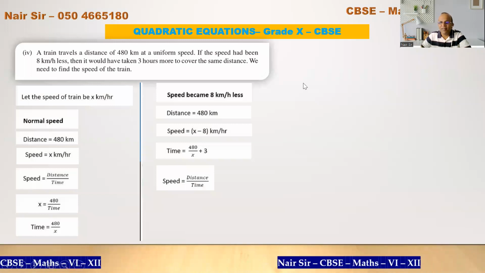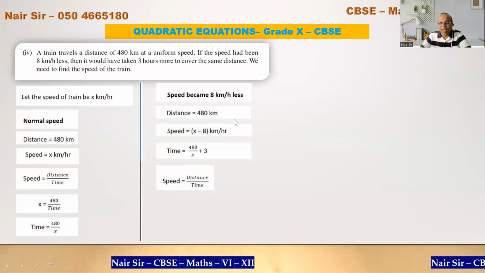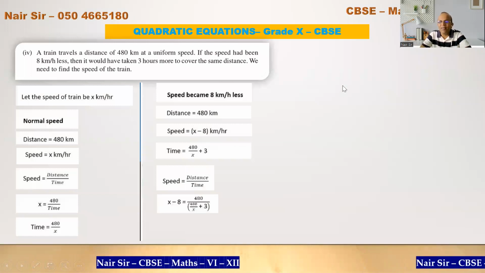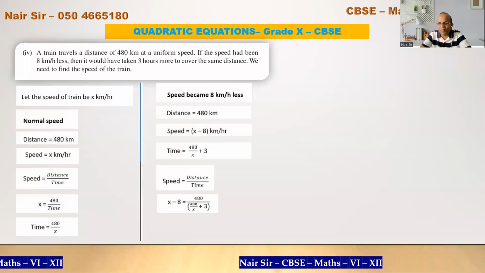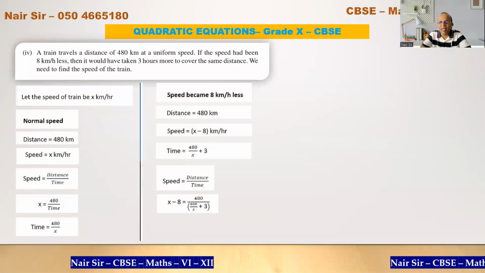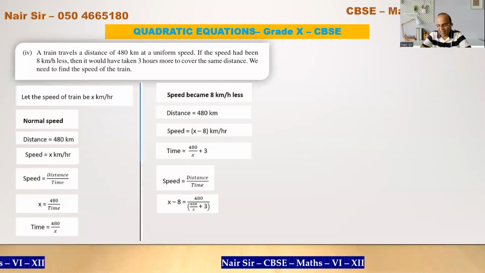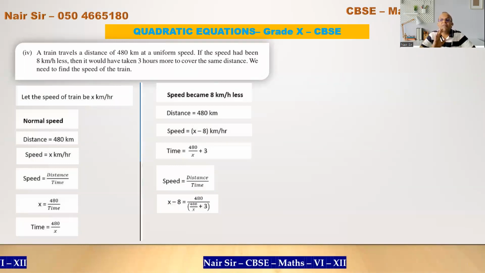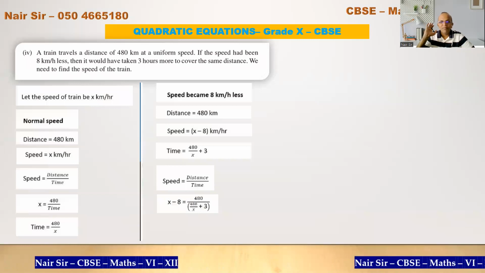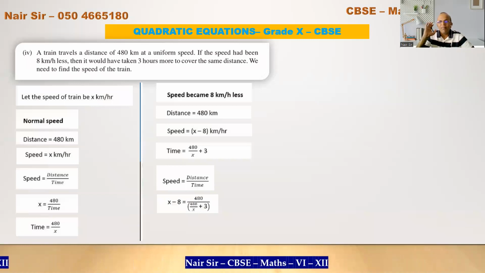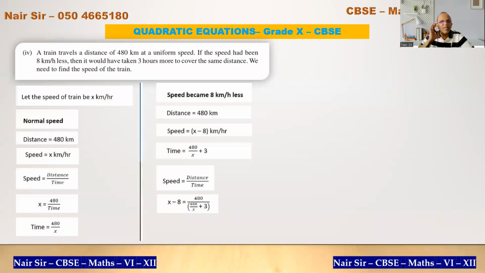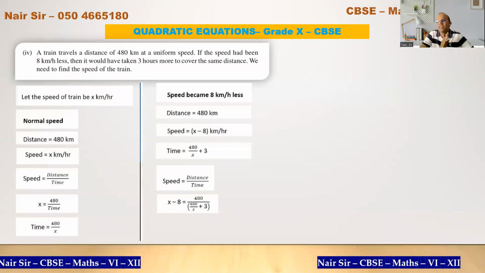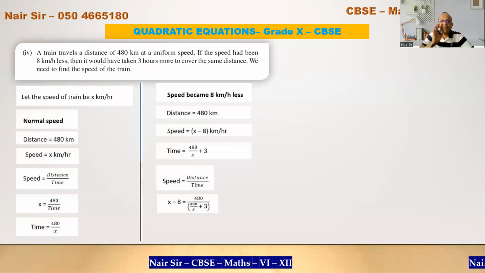What is this new speed? x minus 8 is equal to, distance remains the same, 480 upon the time taken, x plus 3. Now you have done 50% of your problem. Till here only you need 10th standard mathematics. After this, it is all your previous years of mathematics. How do you solve this equation?